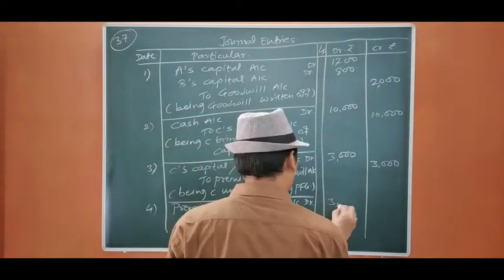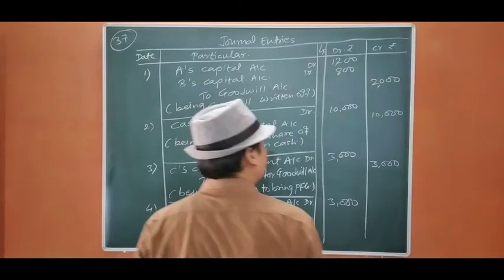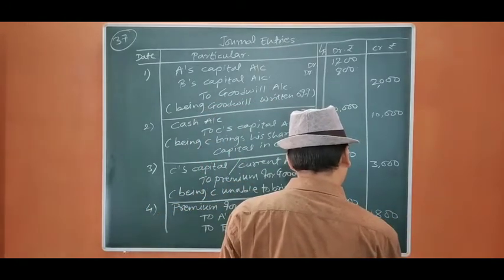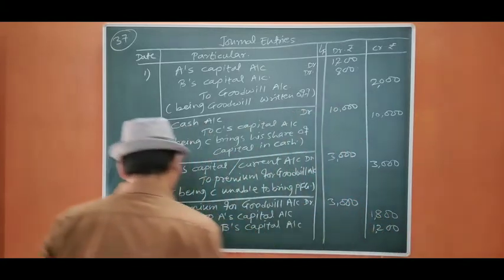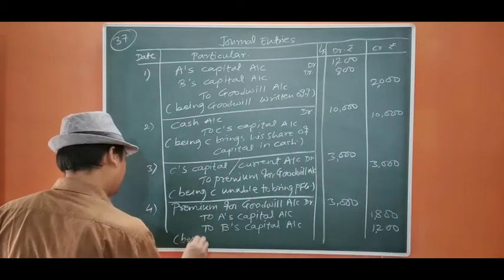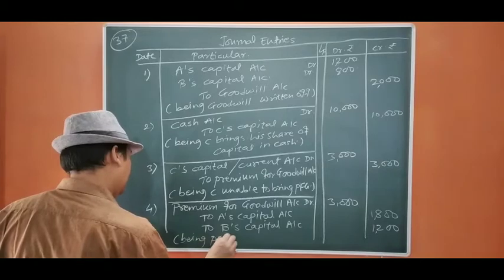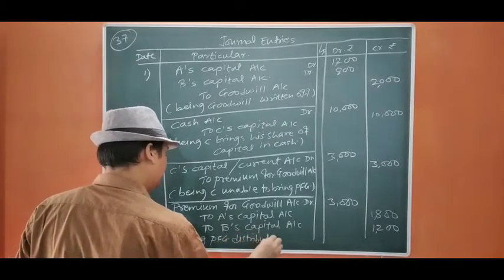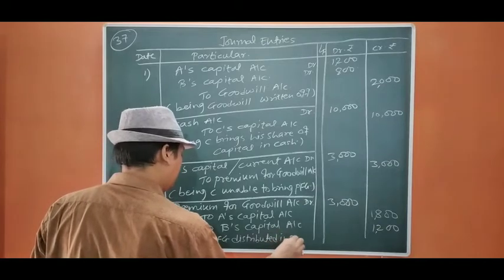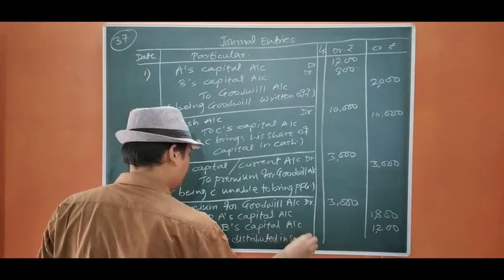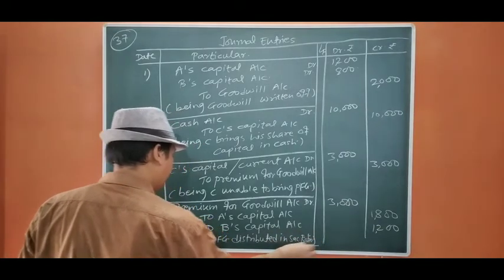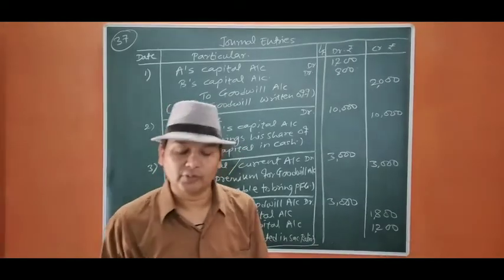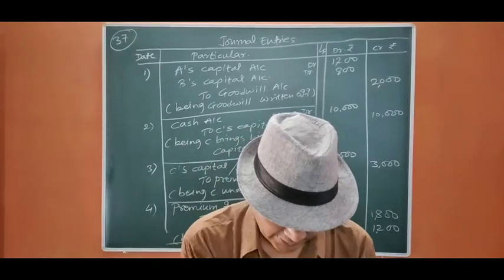Amount is 3,000. So 6 3s are 18, 6 2s are 12. Okay, being PFG distributed in sacrificing ratio. Okay, so this is the end of question number 37. Now we move to question number 38.